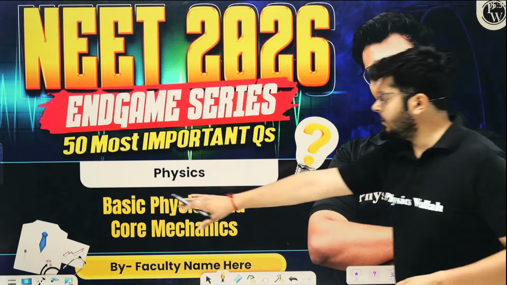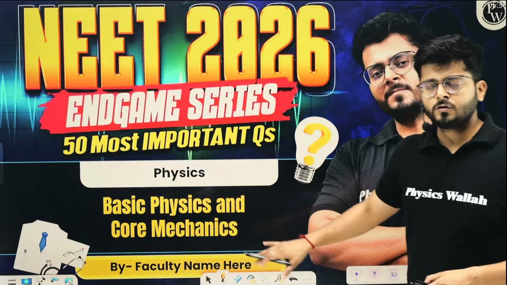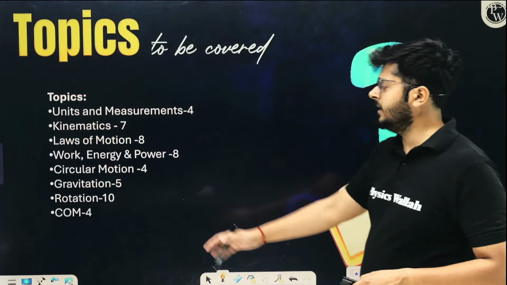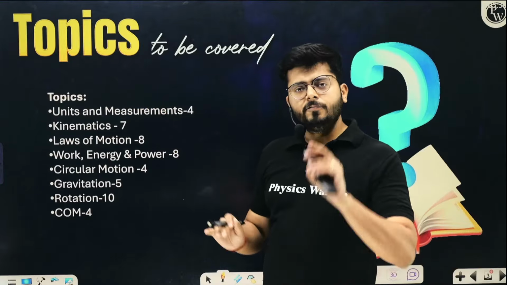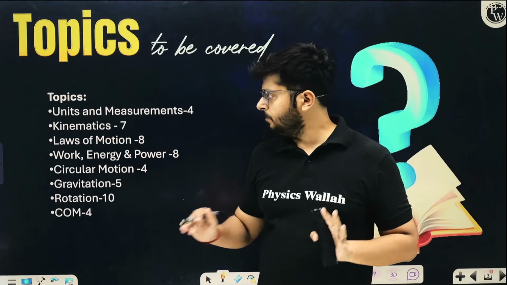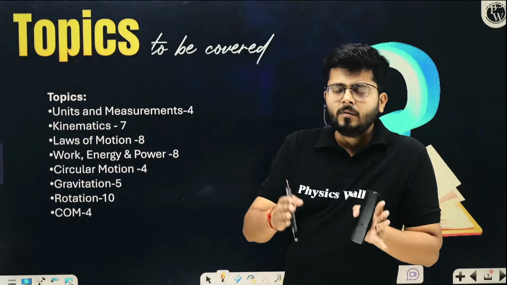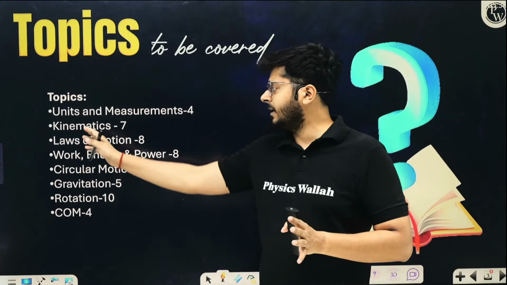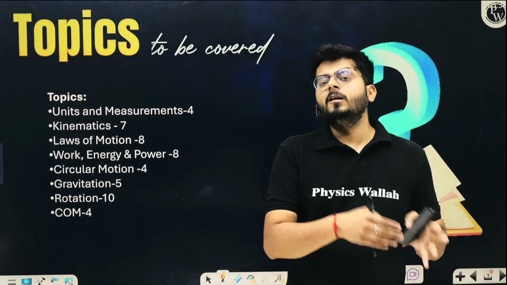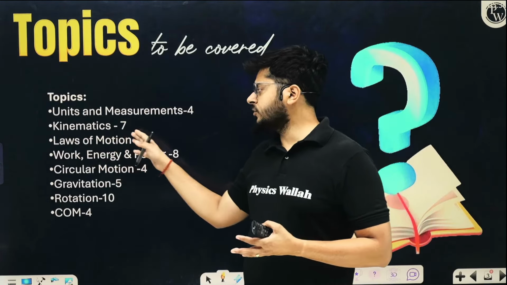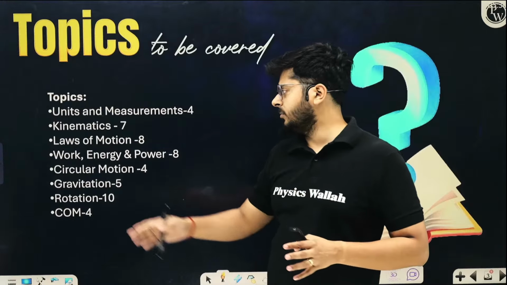So this is about basic physics and core mechanics. So what are the chapters that will be included in it? So we will include units and measurements, right? From here, 4 easy marks you can expect, right? Then kinematics, 4 marks to 8 marks you can expect from kinematics. Then laws of motion, in recent years what kind of questions are asked in laws of motion? Again, 4 to 8 marks are expected from this chapter.